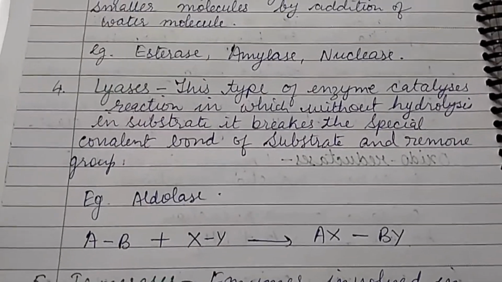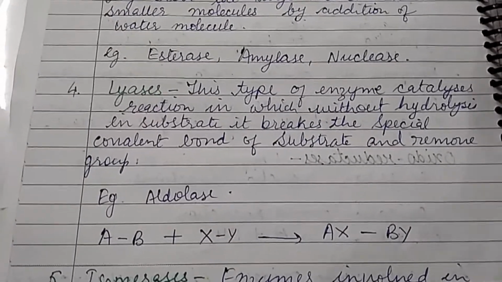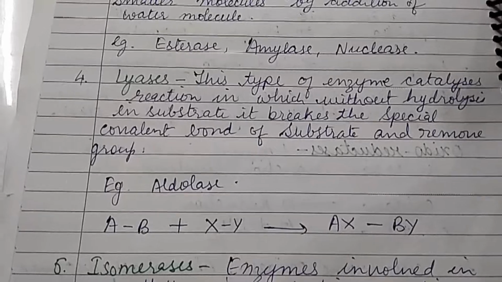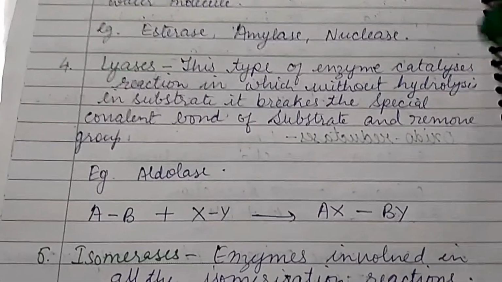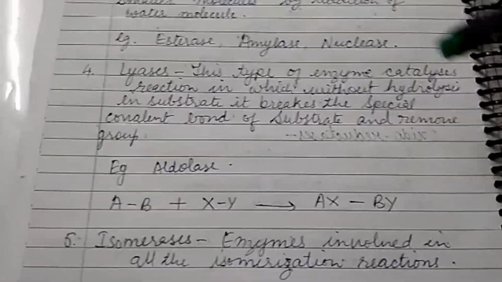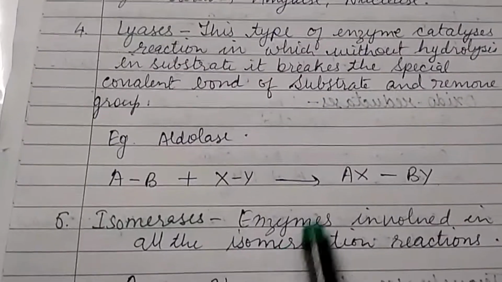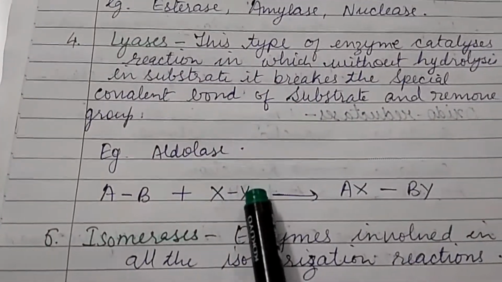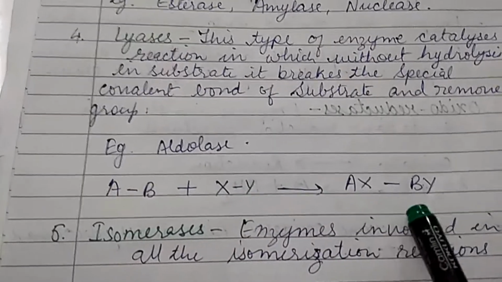The fourth class is lyases. This word means to break the bond. This type of enzyme catalyzes reactions in which, without hydrolysis of the substrate, it breaks a specific covalent bond of the substrate and removes a group. So here, without hydrolysis, the large molecule breaks into smaller molecules, and it breaks the strong covalent bond. See, AB reacts with XY to form AXBY.